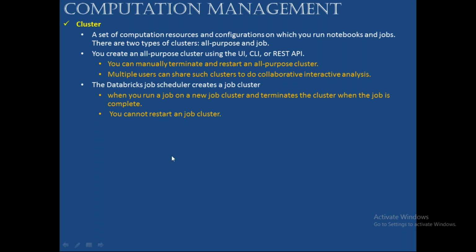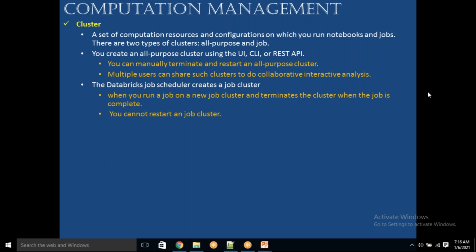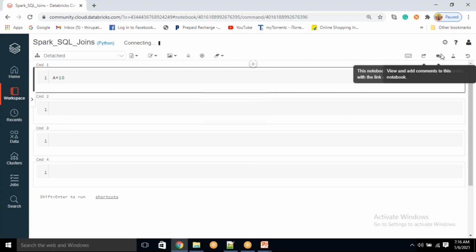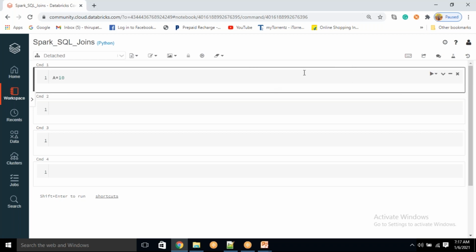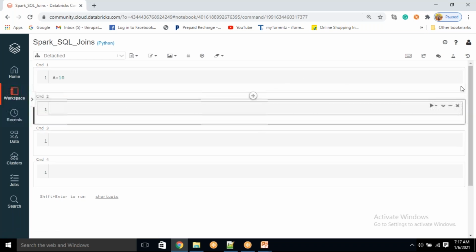Now you may ask, what is the use case, when will I use an all-purpose cluster and when will I use a job cluster? Same notebooks can be accessed by multiple people in the team. You also come to know who all accessed this notebook. Here it will show. So Malay is accessing, Cloud Pandit is accessing, all that information you can see. If somebody opened it here, that person's name also it will show you here.